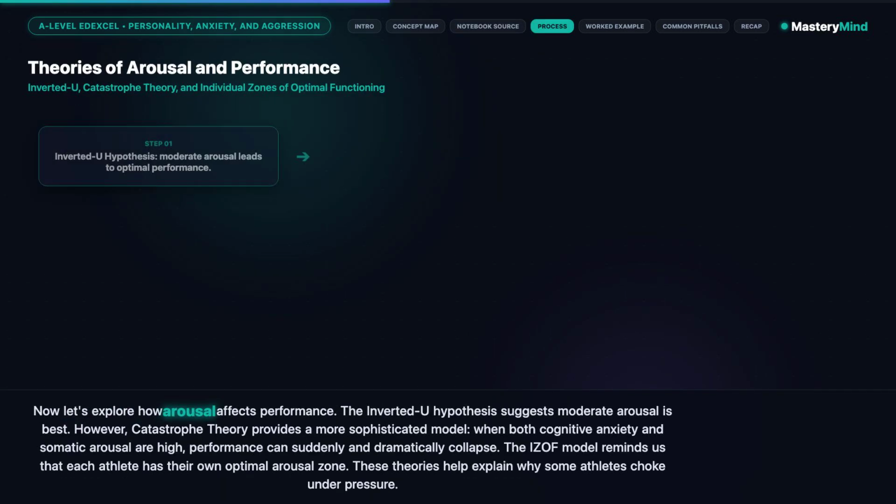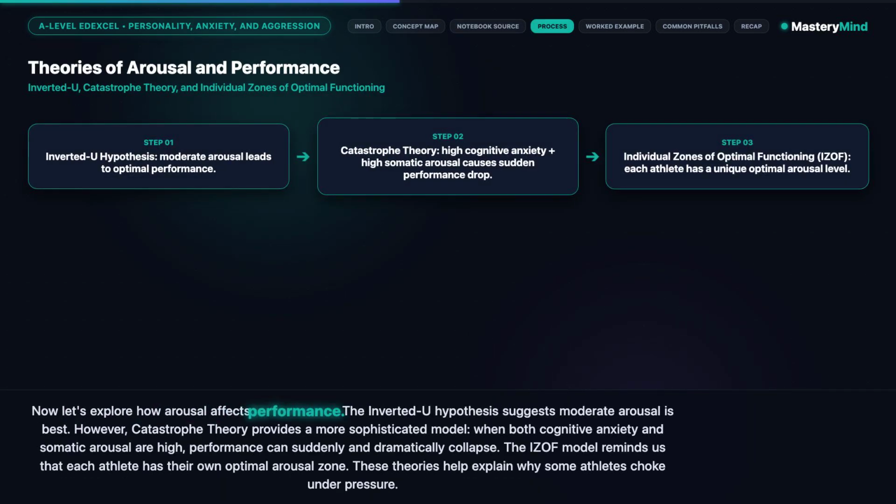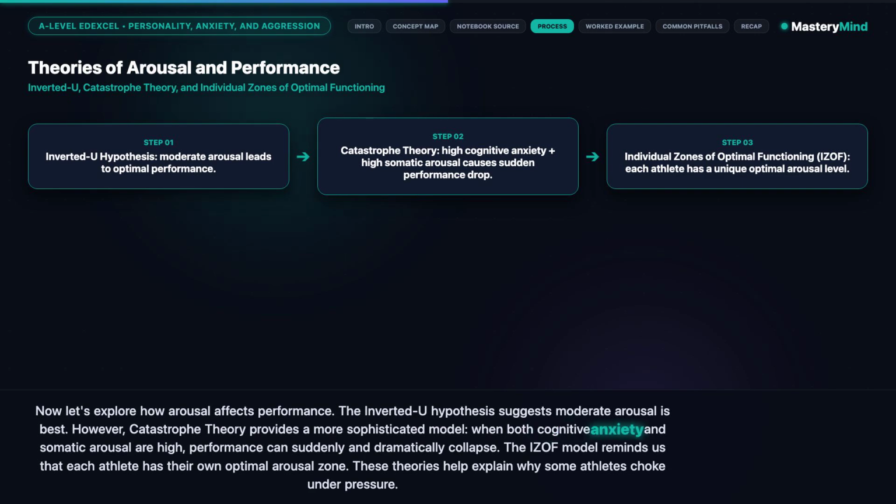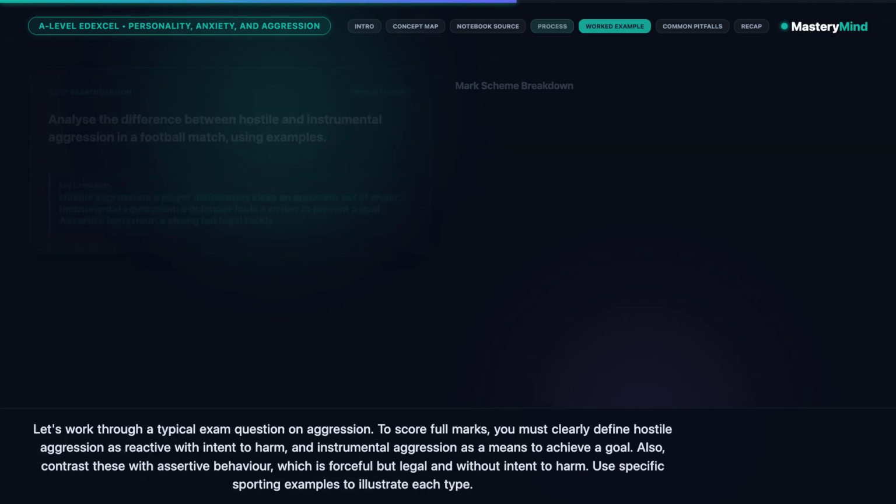Now let's explore how arousal affects performance. The inverted U hypothesis suggests moderate arousal is best. However, catastrophe theory provides a more sophisticated model. When both cognitive anxiety and somatic arousal are high, performance can suddenly and dramatically collapse. The ISOF model reminds us that each athlete has their own optimal arousal zone. These theories help explain why some athletes choke under pressure.